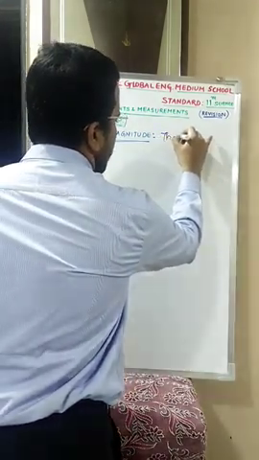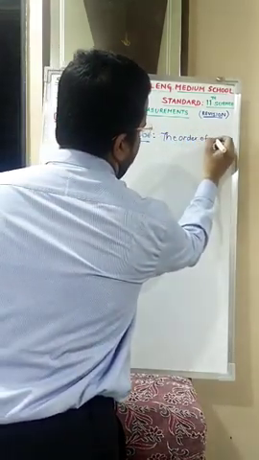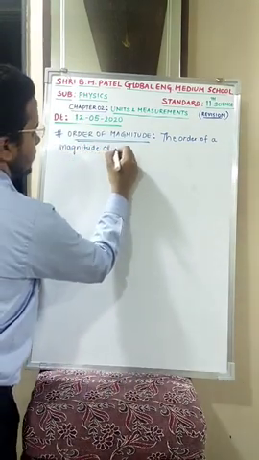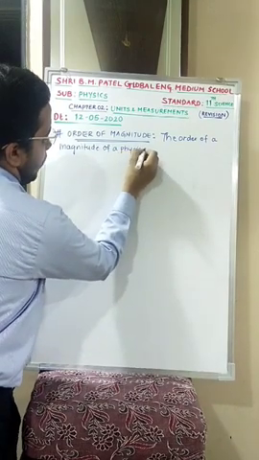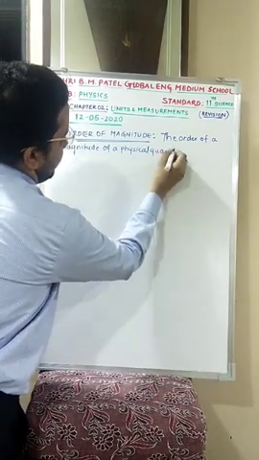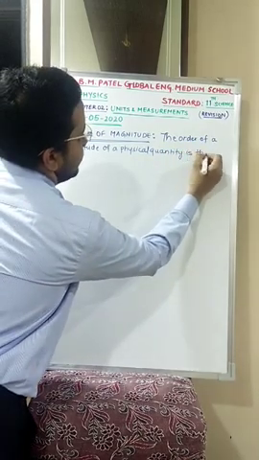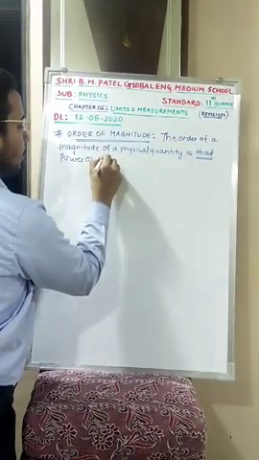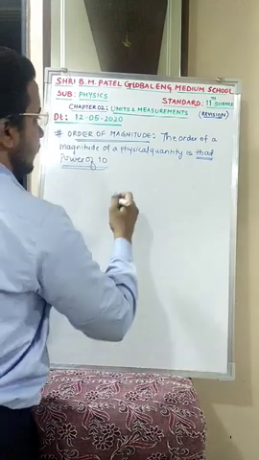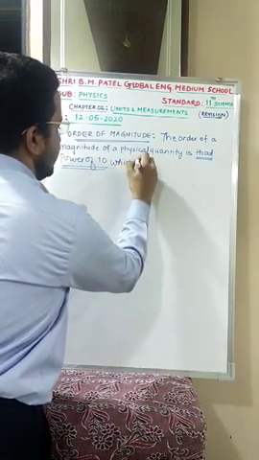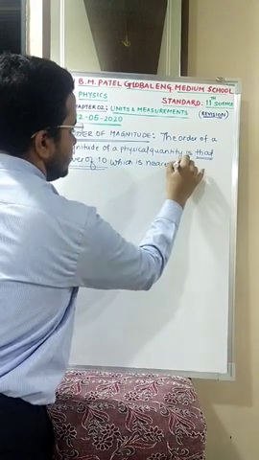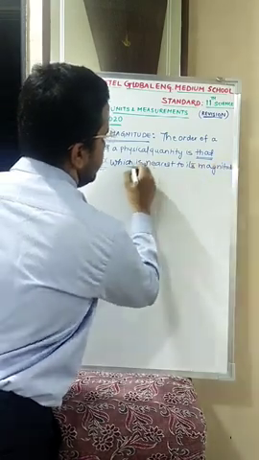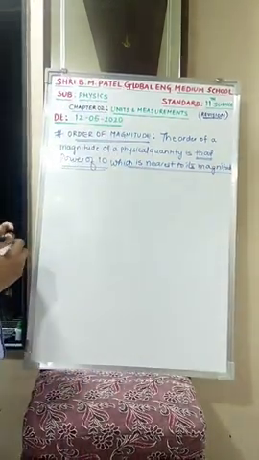The order of magnitude of a physical quantity is that power of 10, I am emphasizing that power of 10, which is nearest to its magnitude. Clear? This is known as order of magnitude. I will explain more with an example.